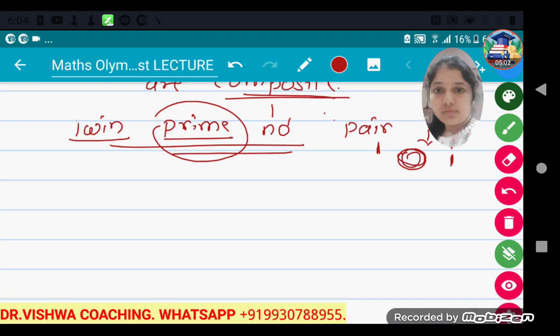Examples of twin primes are 3 and 5, 5 and 7, 11 and 13. Okay, now the next thing we learn about is negative numbers.